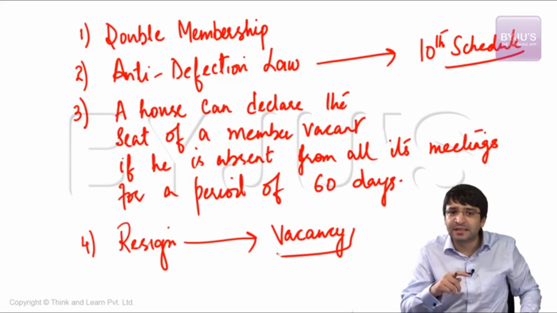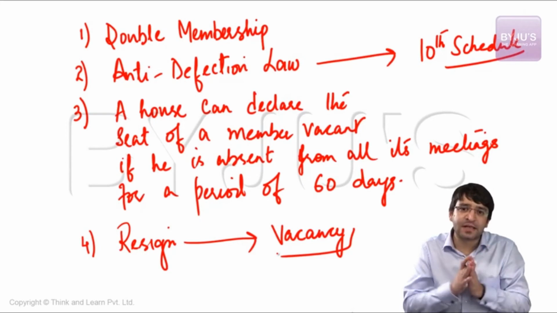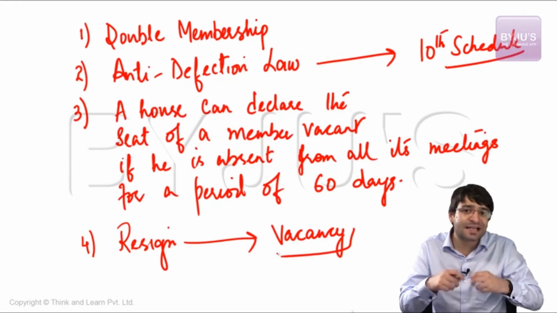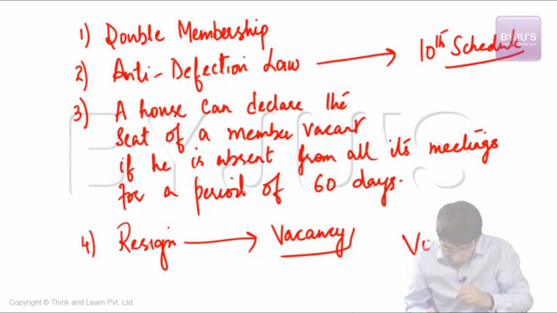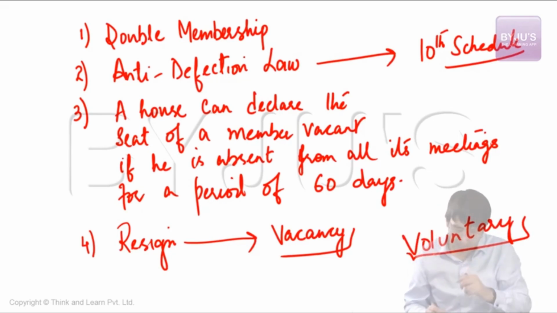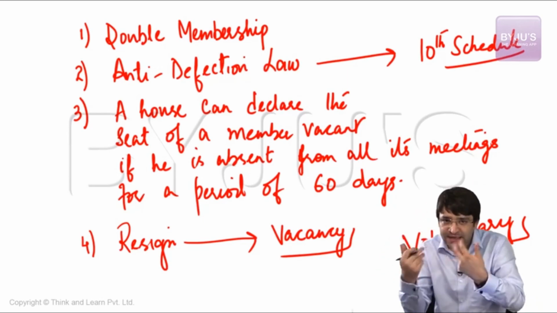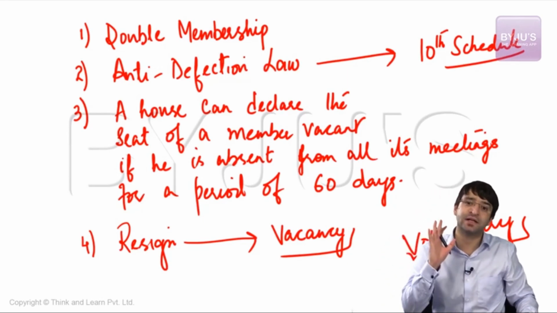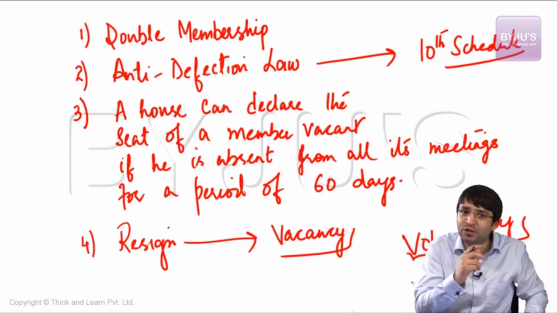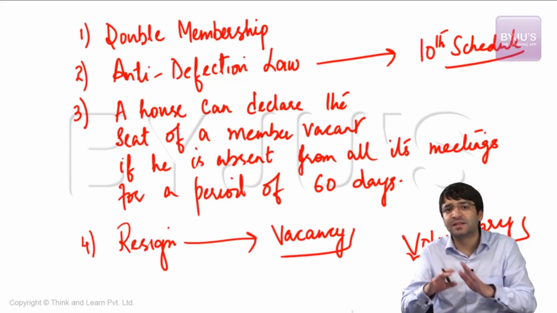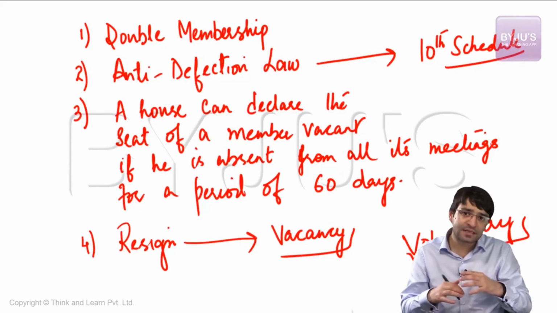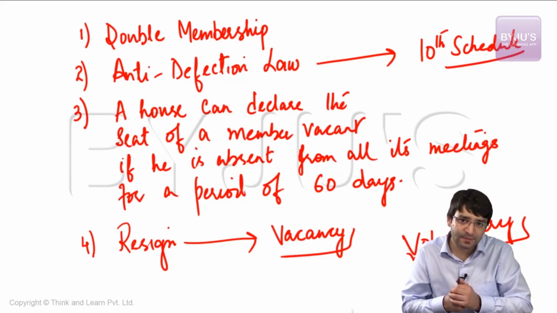But if a member of parliament is resigning from his membership of the house, the speaker or chairman may or may not accept the resignation. That means the speaker has the power to say, I'm not accepting the resignation, if the speaker is sure that this resignation is not voluntary and it is being coerced. Only the voluntary resignations are to be accepted by the speaker. If the speaker finds that the individual has resigned because of threat or coercion, the speaker may or may not accept this resignation. But in all the cases, the resignations are to be accepted by those who receive those resignations. This was about vacancies.